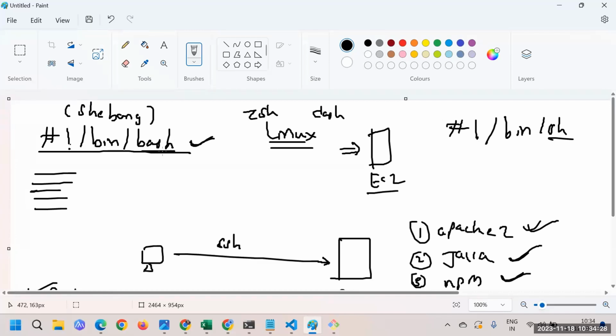Sometimes you may get an interview question on this: what is the shebang character? How can you explain it? You can say that this is the interpreter which tells our script which program it has to use for the execution of the script. In our case, /bin/bash means it is going to use bash to execute the script.